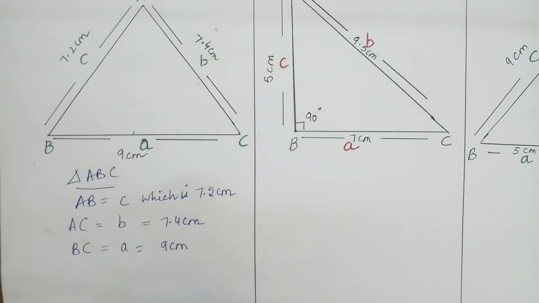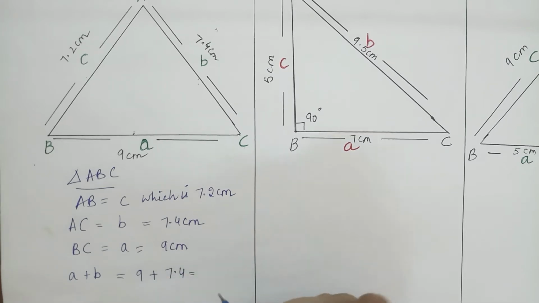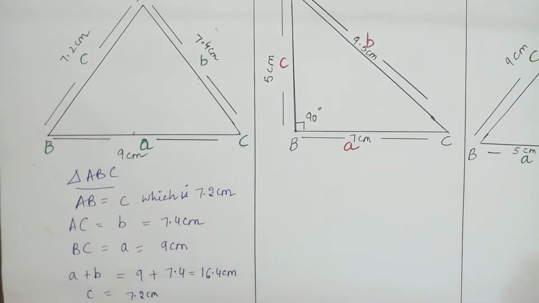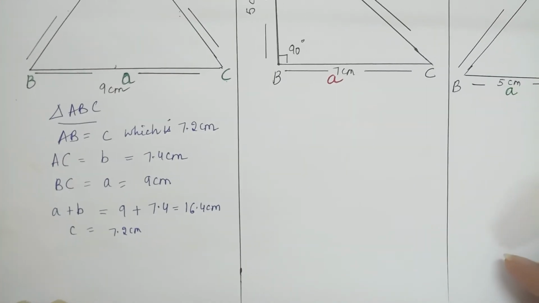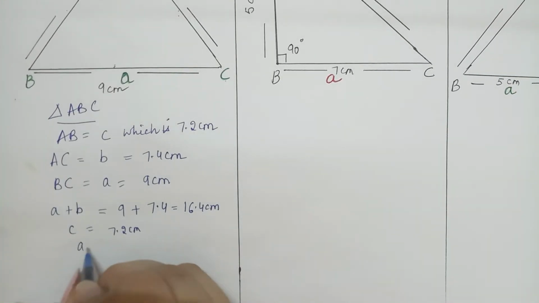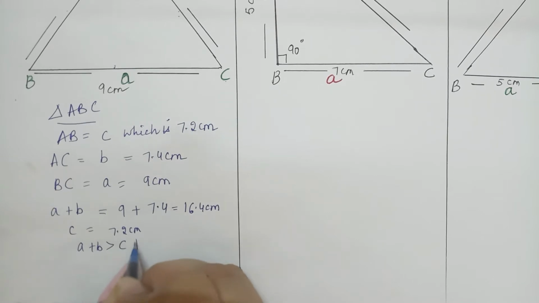So let us check it. If I add A plus B, that means 9 plus 7.4, this equals 16.4 centimeter, and C is 7.2 centimeter. Here I can see that A plus B is greater than C.